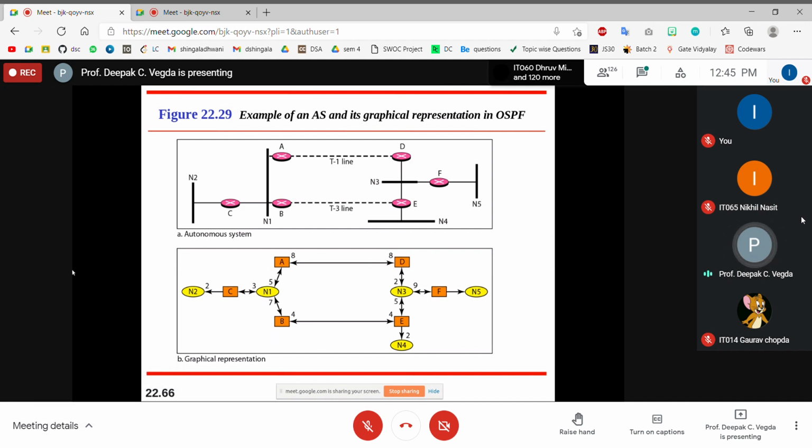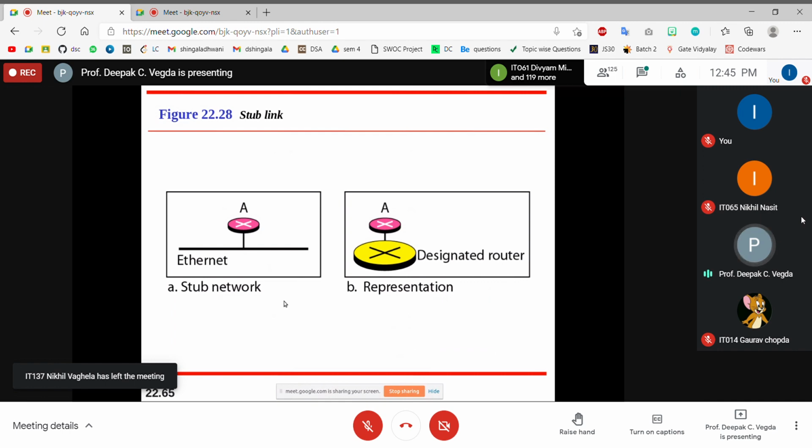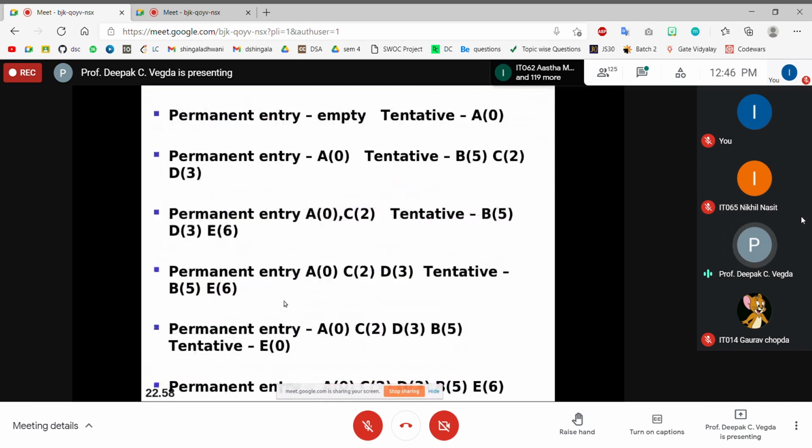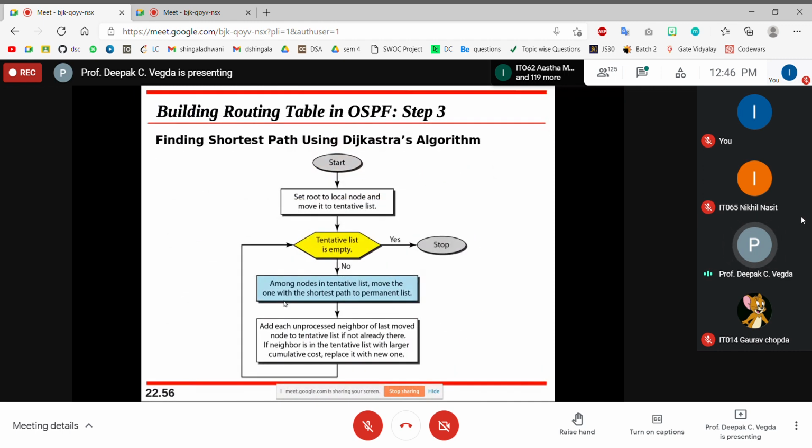And we need to form OSPF, or Open Shortest Path First. Link state routing protocol is a dynamic, inter-domain routing protocol, and the example of a link state routing protocol is nothing but OSPF, right? Open Shortest Path First.